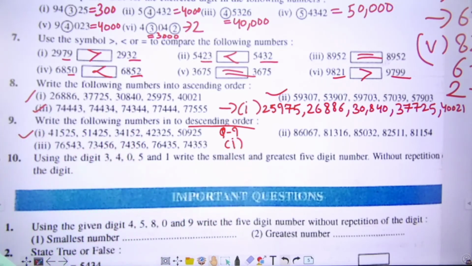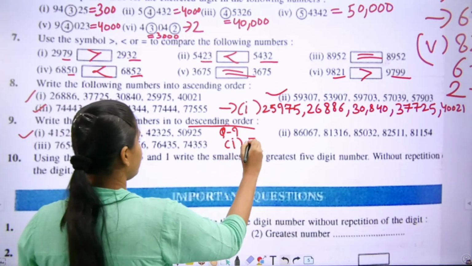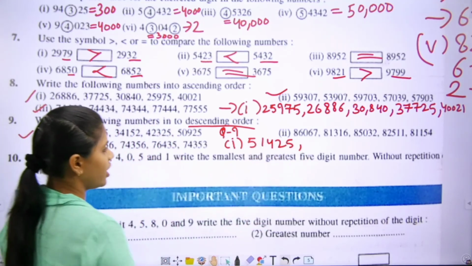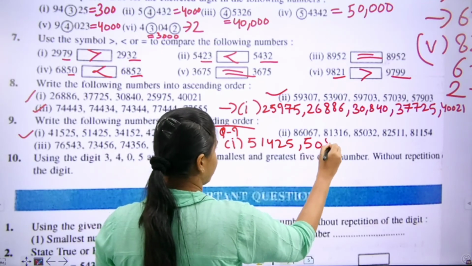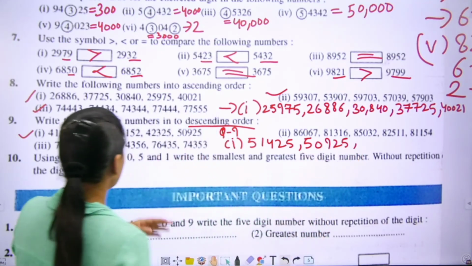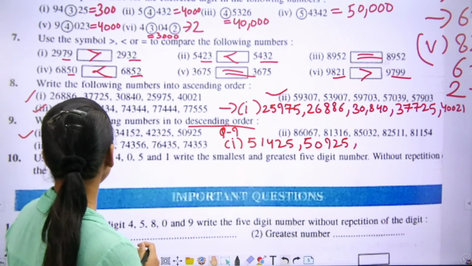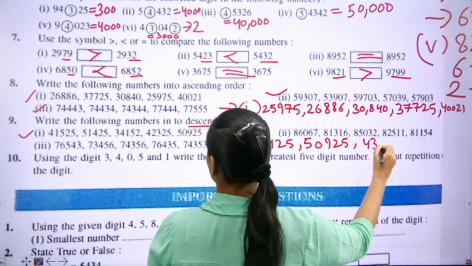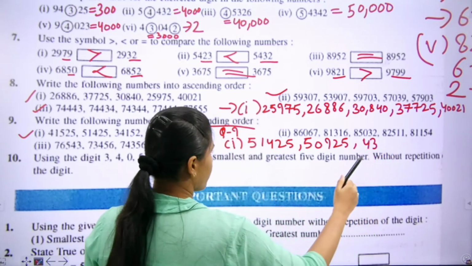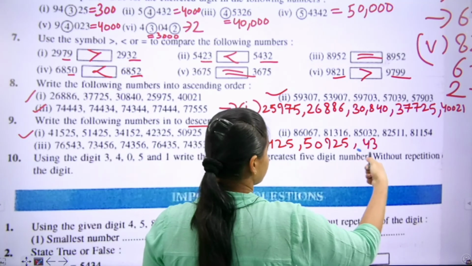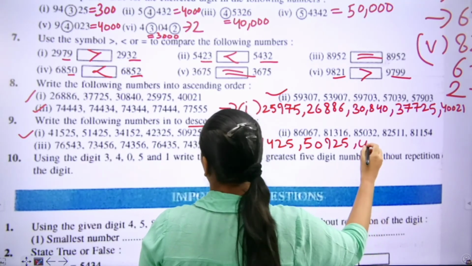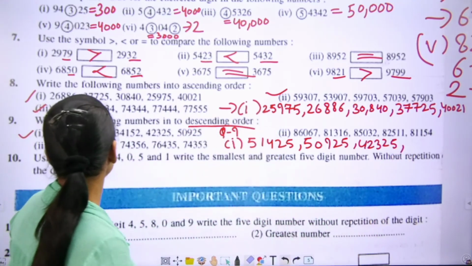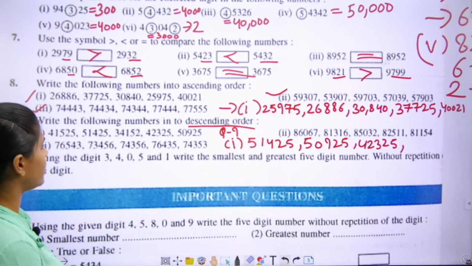Which one is the greater number? That is 51,425. Then 50,925. Then 42,325. 42,325. Then 41,525.